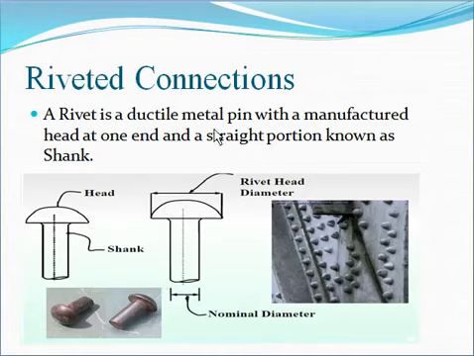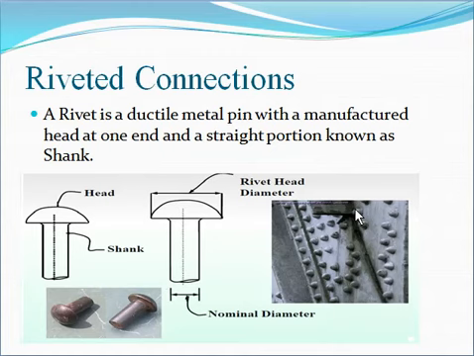A rivet is a ductile metal pin with a manufactured head at one end and a straight portion known as the shank. Here in this diagram you can see this is the rivet, this is the head portion, and this is the shank portion. Riveting is the process of driving rivets into holes made in the metal parts so that the metal parts are inseparable.